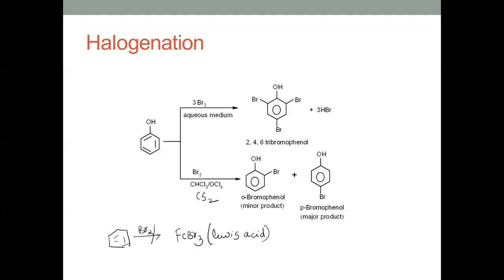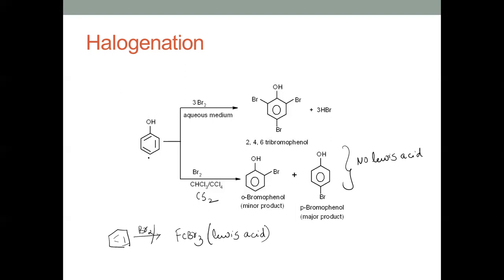But here there is no need of Lewis acid, because the OH is an activating group. It activates the ring so much that Lewis acid is not needed for the ionization of Br2.